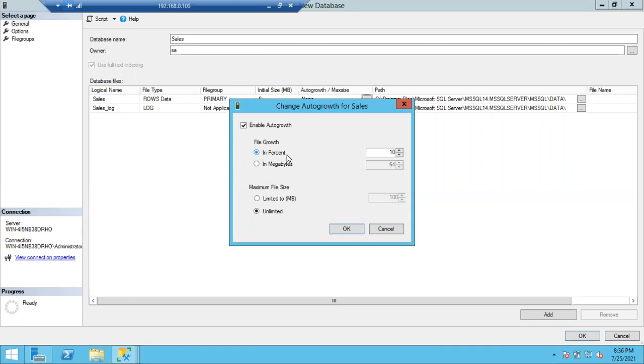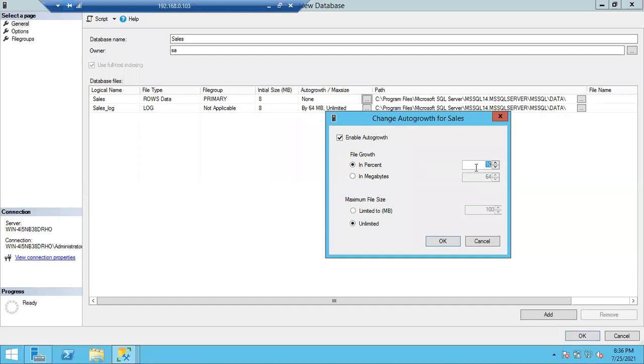If you choose percentage level, say for example you give 10%. Once this 8 MB is full, immediately 10% will be increased. Now tell me what is the new size of the file? Once this 8 MB is full, it has to create some free space. You gave 10%. What is 10% of 8? 0.8. Then the new size of the file is 8.8.